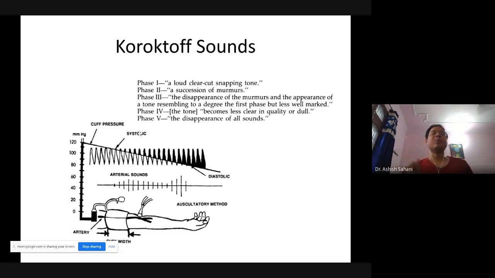Very quickly you go up and then very quickly you are coming down. You can go up as quickly as you want, but while coming down, you have to have a steady rate of fall, and you should have a 3 millimeter mercury fall per heartbeat. So that will ensure a better measurement.